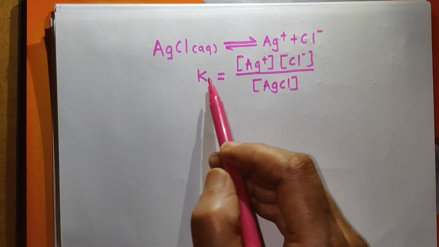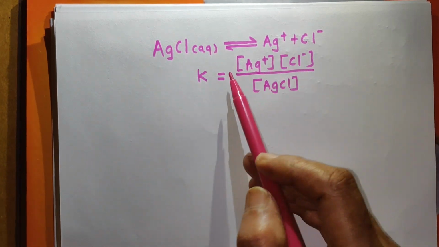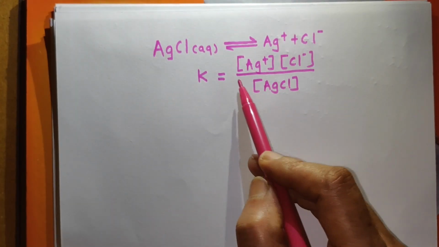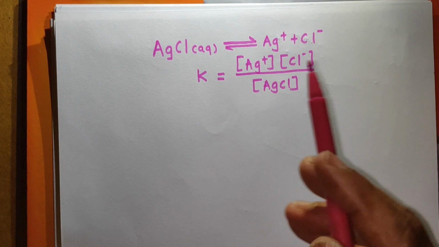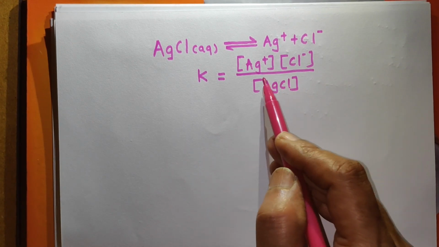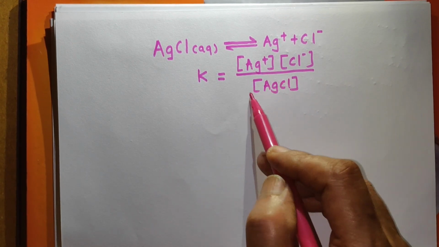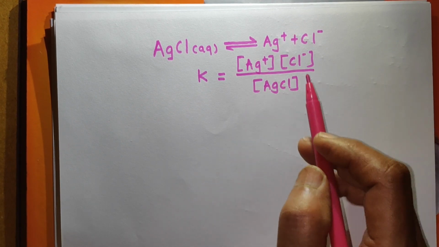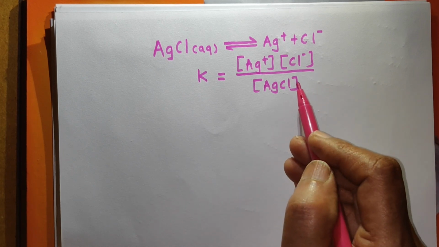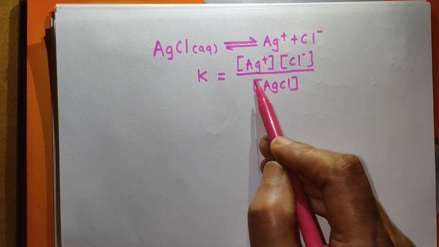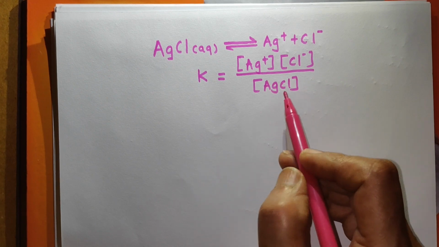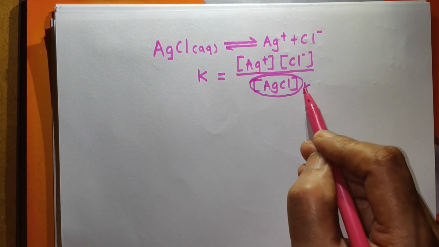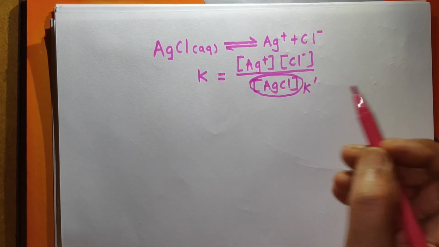This is the expression for the equilibrium constant for this reaction, that is, the ratio of the product of molar concentrations of products to the product of molar concentrations of the reactants. Now see here, the concentration of AgCl is very large as compared to the concentration of Ag plus ions and Cl minus ions. Why? Because AgCl is not soluble in water completely. It is very less soluble. So this concentration will be very large, and therefore it is considered as K dash or another constant.